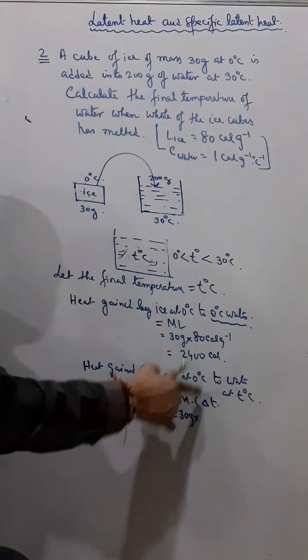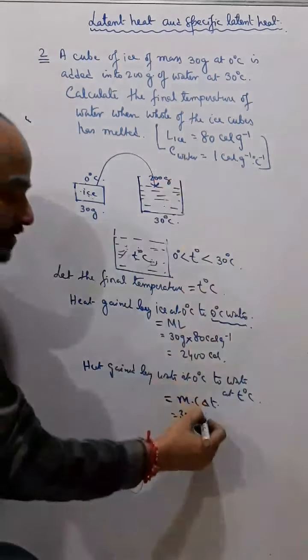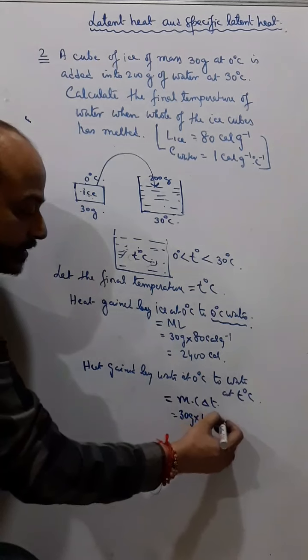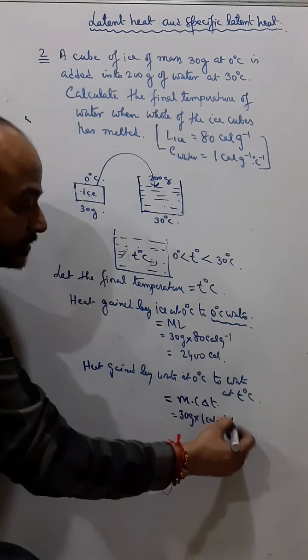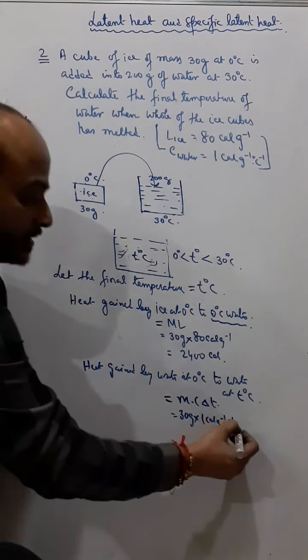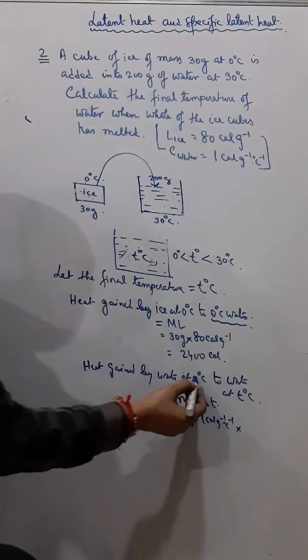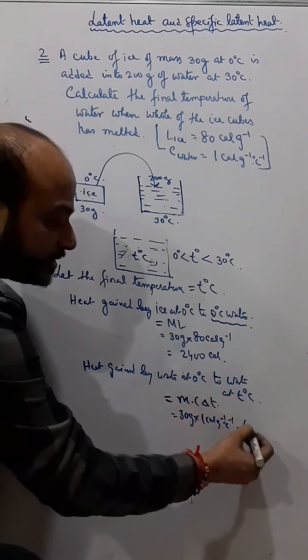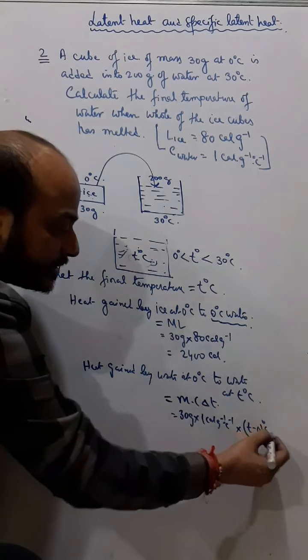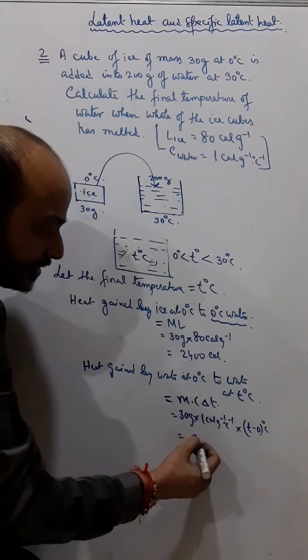Now we will take the specific heat capacity of water, 1 calorie, and the rise in temperature is from 0 degree to T degree. So that means it is T minus 0, so it is T. So I get 30T.